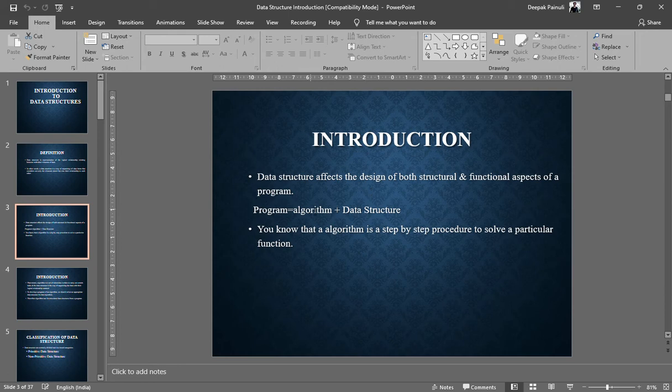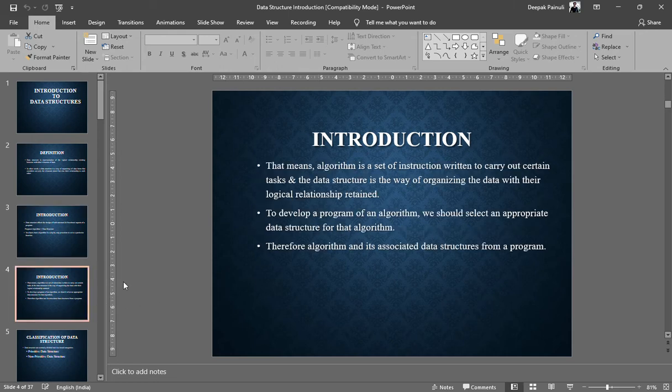So in the introduction part, it is sufficient for you to know that in the program we are covering algorithm and data structure, and we need to understand what is an algorithm and what is a data structure. If you understand this relation, definitely you will understand everything in forthcoming lectures, right guys?